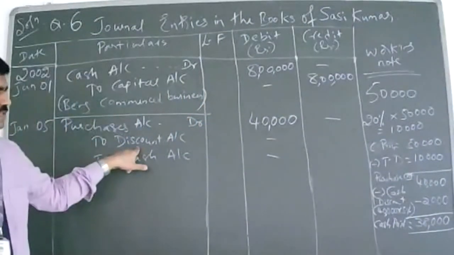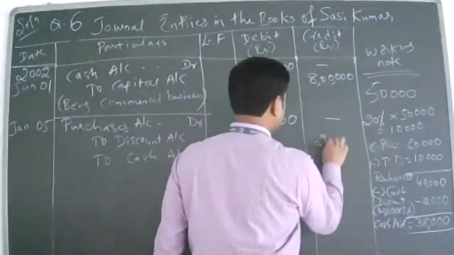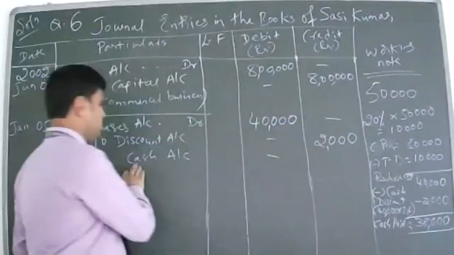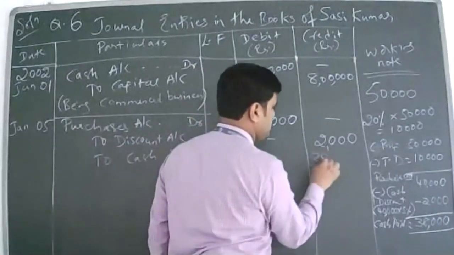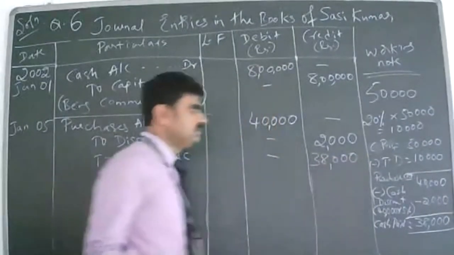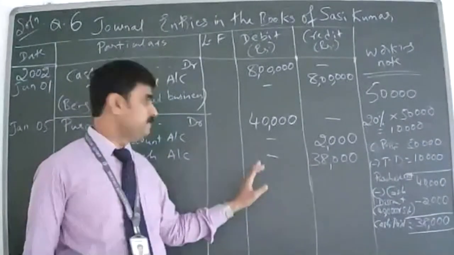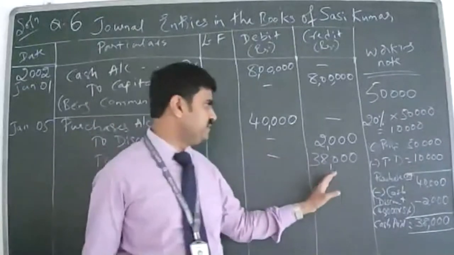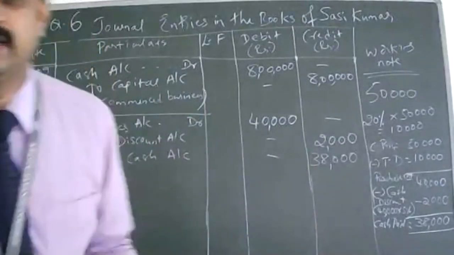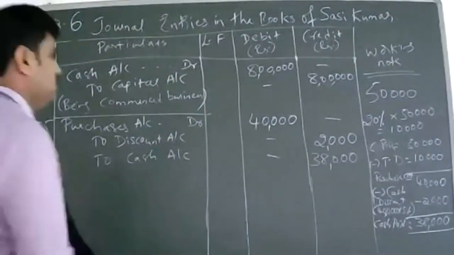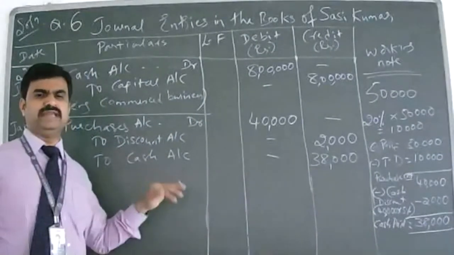Next, discount. How much are you receiving as discount? 2,000. Next, how much cash are you paying? 38,000. So both sides are 40,000, debit and credit. Debit is 40,000, credit is how much? 40,000. 38 plus 2, 40,000. This is how you have to write when you have trade discount and cash discount.